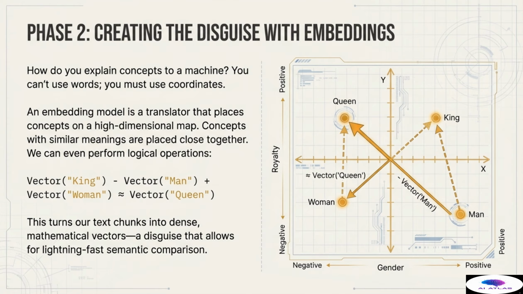This allows for incredibly powerful operations known as vector arithmetic. For instance, as famously demonstrated in the diagram, if you take the vector representing the concept of king, subtract the vector for man, and add the vector for woman, the resulting vector lands remarkably close to queen, demonstrating conceptual relationships. This capability is what enables lightning-fast semantic comparison, allowing the system to instantly find documents conceptually related to a query, even if they don't share any specific, surface-level keywords.